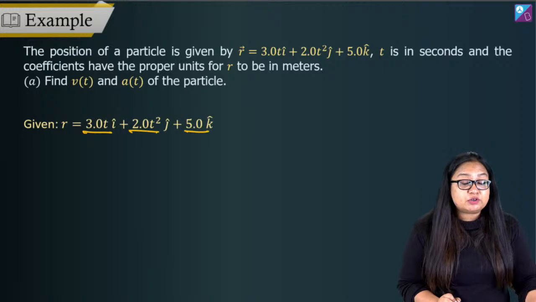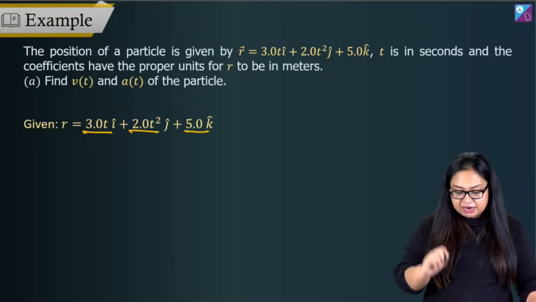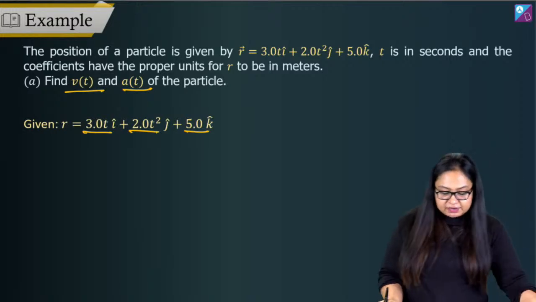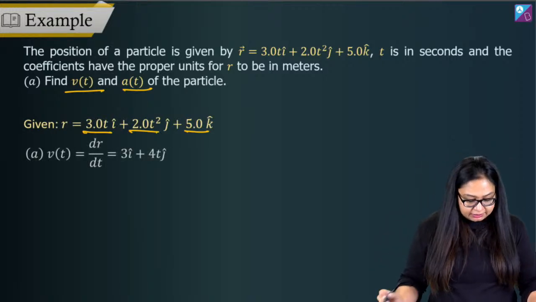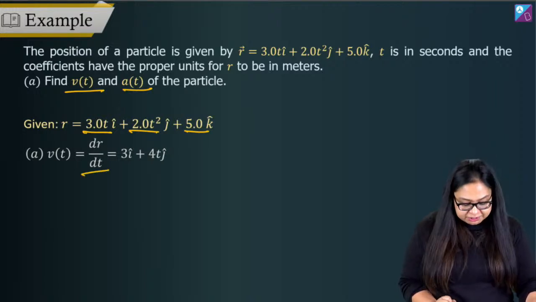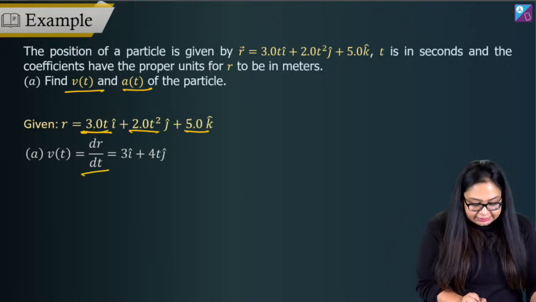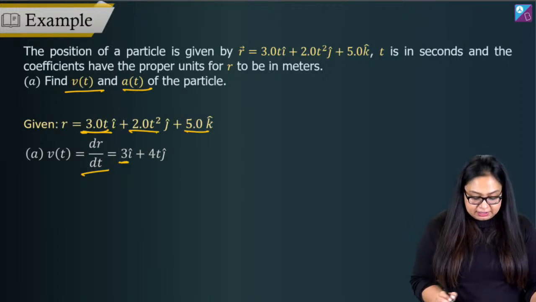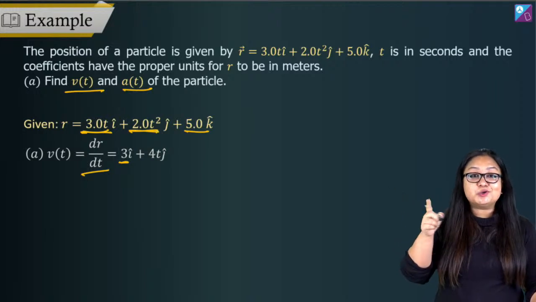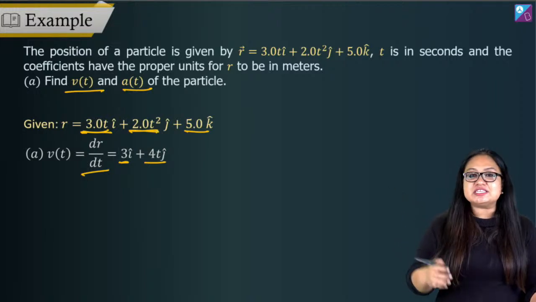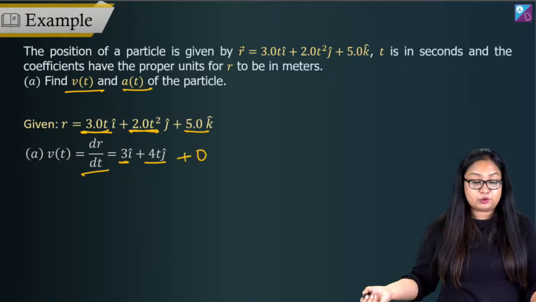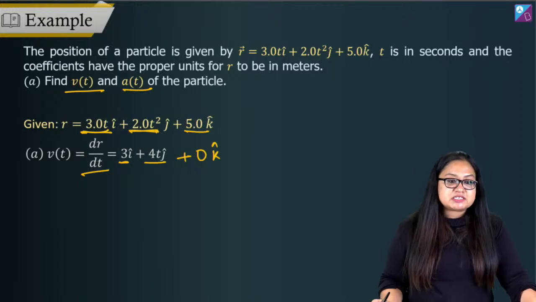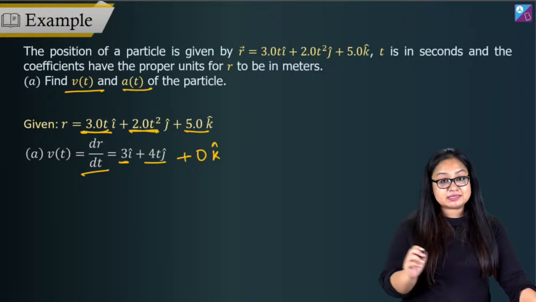In the first part, velocity is a function of time and acceleration is a function of time. So we say that velocity is equal to dr by dt, right? When I substitute, here we go, 3t i cap, differentiation of 3t with respect to time will be 3. So 3 i cap. Differentiation of 2t square will be 2 into 2t, which is 4t. And differentiation of 5, a constant, is 0 k cap. So velocity is 3 i cap plus 4t j cap plus 0 k cap.